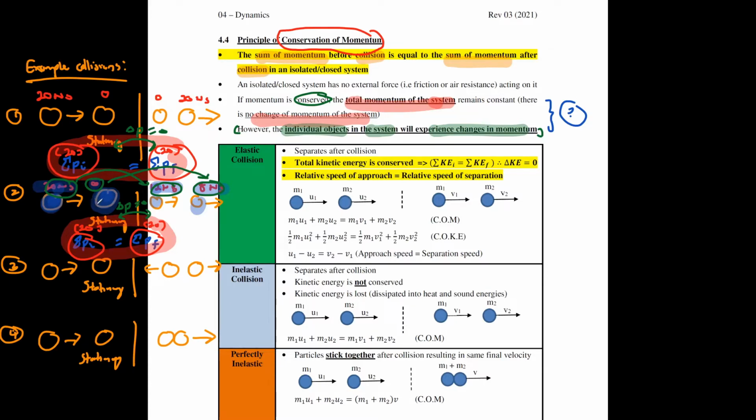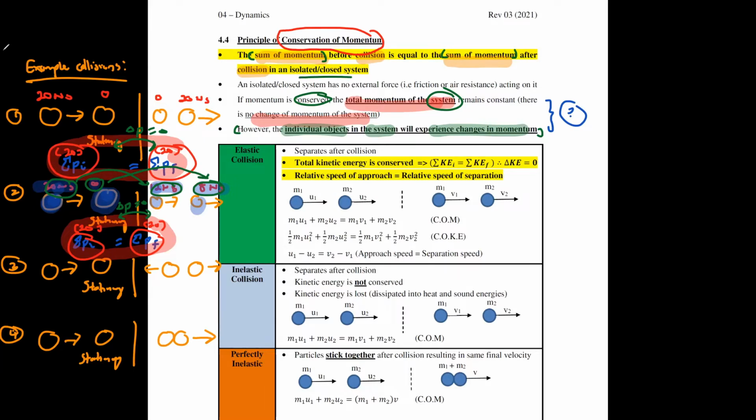If you're talking about individual objects inside the system, they can have momentum change. But if you're talking about the system itself, the whole thing all added together, the total momentum will not change.